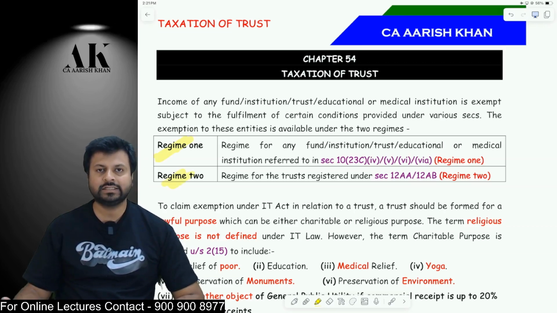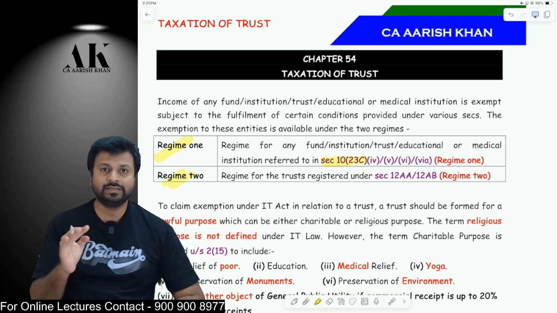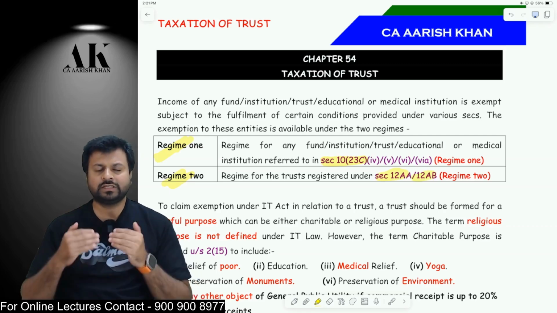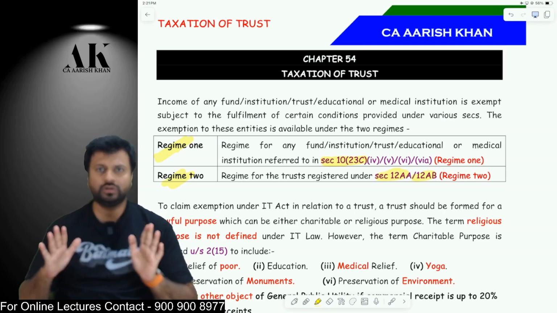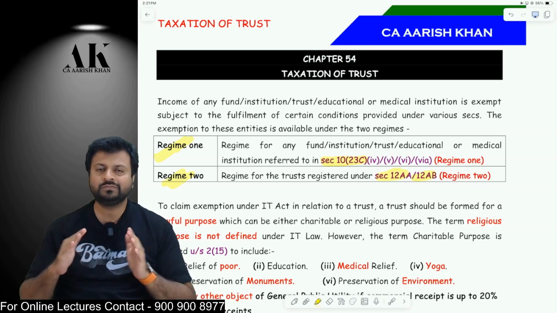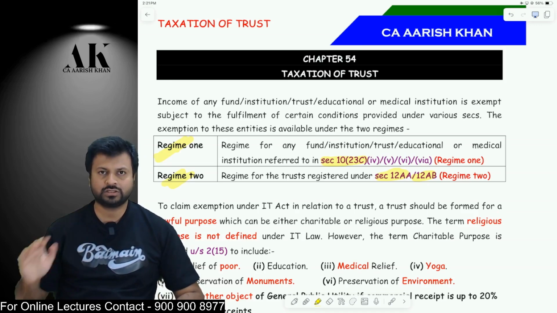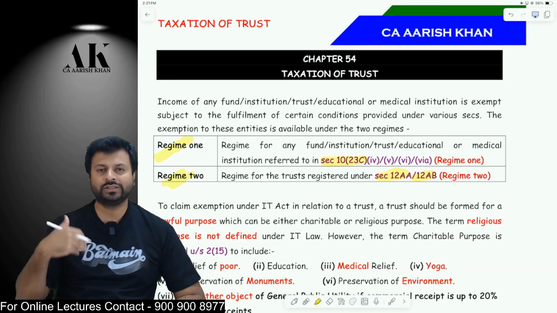Regime 1 covers certain institutions and certain organizations which are approved under section 10(23C) and various sub clauses of that, and regime 2 covers certain charitable and religious trusts which are registered under 12AB and 12AA. Okay. Now, most of the provisions of regime 1 and regime 2 are almost similar only. There is no difference between the provisions of regime 1 and regime 2. In the last 3-4 years, the government of India has done one thing very beautifully, that they have made both the provisions at par with each other. So for that purpose, as a student, we don't have to put a lot of effort in understanding both the regimes. Once you read one of the regimes, the second regime is almost equal to the first one.